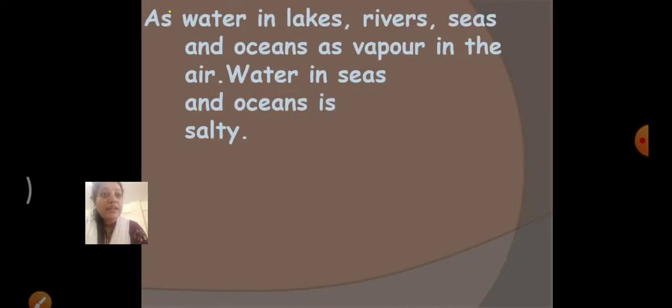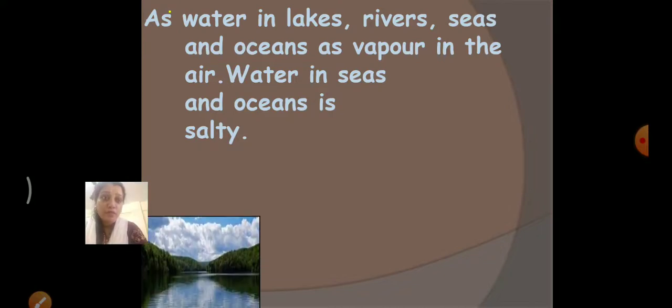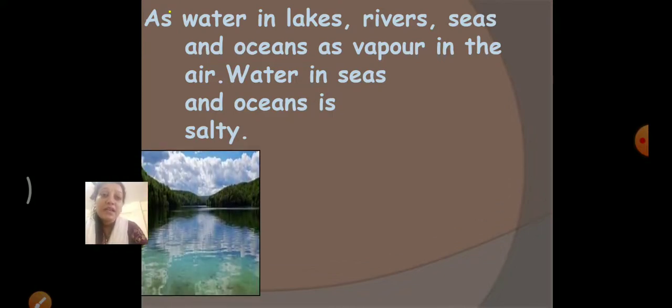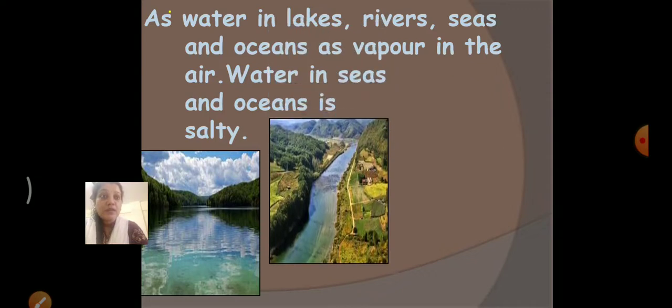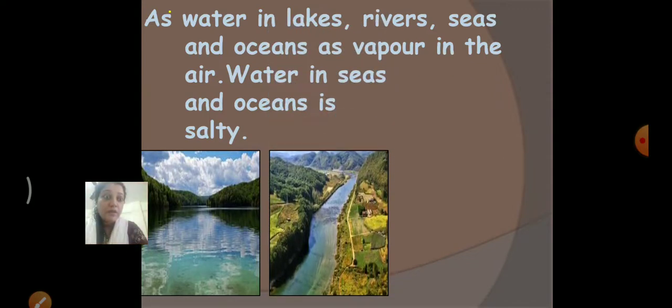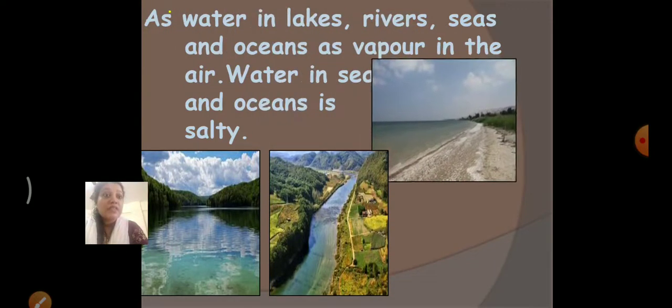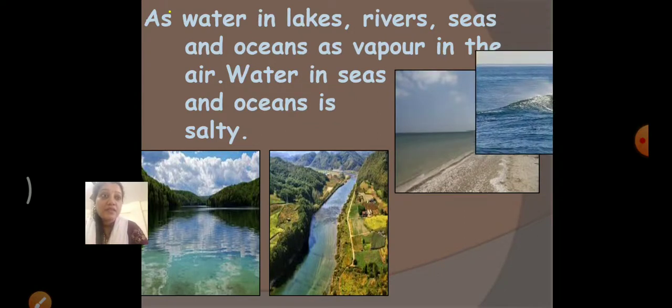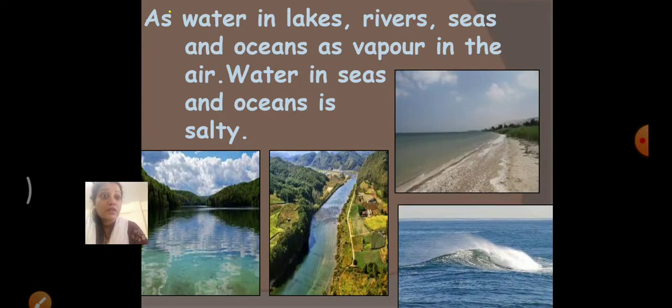Water is also present in lakes, rivers, seas and oceans, and as vapor in air. Water in seas and oceans is salty. Now see, as I told you, we can see water in many different forms, like lakes. This is a lake. This is a river. This is a sea, and this is an ocean.